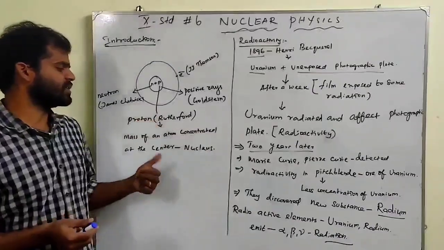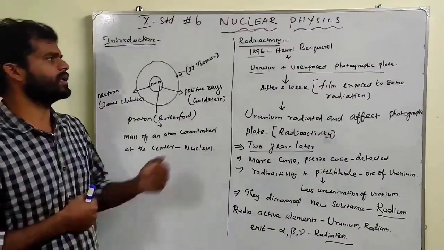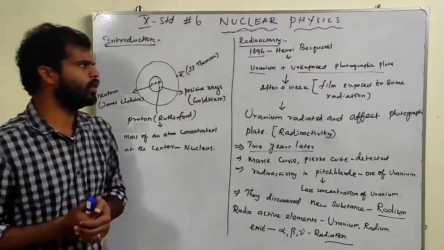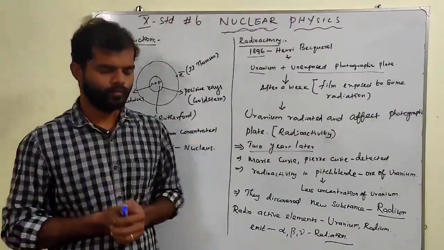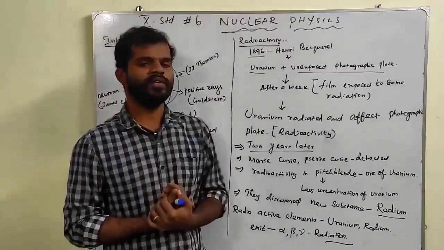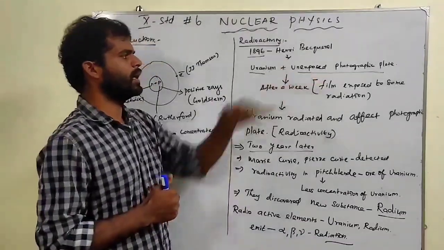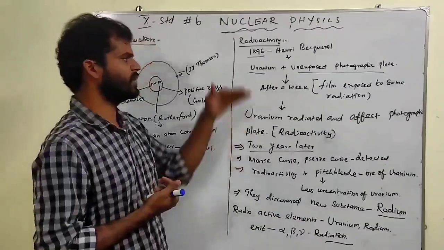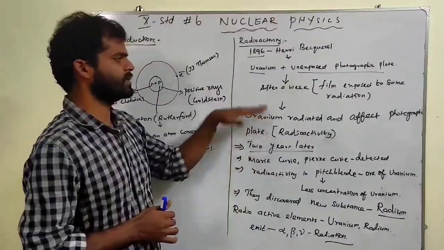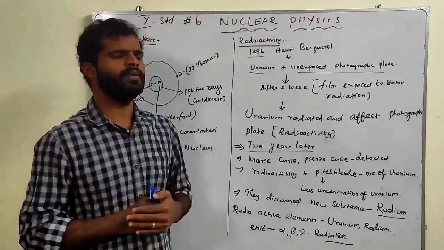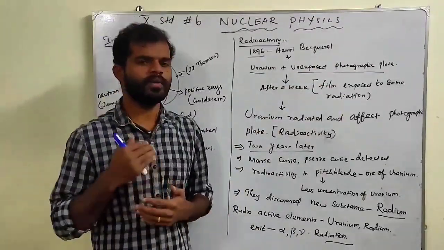Whenever there is a change in the nucleus, some radiation will be emitted. So we are going to discuss the next topic, radioactivity. What is radioactivity? That we are going to see now. In 1896, Henry Becquerel, a scientist, after completing his experiment, unknowingly kept uranium in a cupboard along with an unexposed photographic plate, and closed it. After a week, he saw some changes in the photographic plate: it was exposed to some radiations.